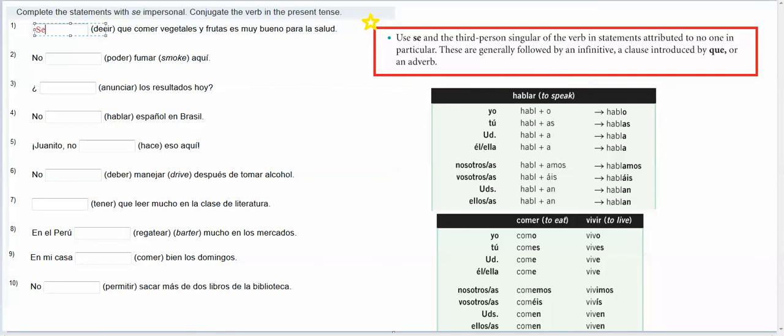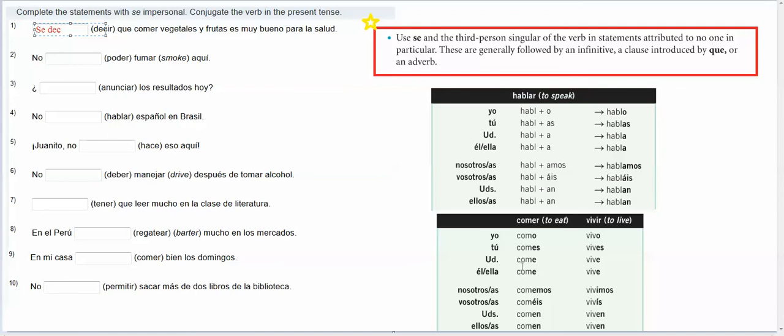I'm going to write se at the beginning, and then the verb that I have is decir, and I'm going to want to conjugate decir into the present tense. Well, decir is an E to I stem changer, so I'm going to take the IR off, and you'd come down here, and these are the IR endings.